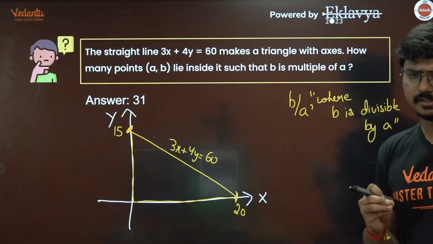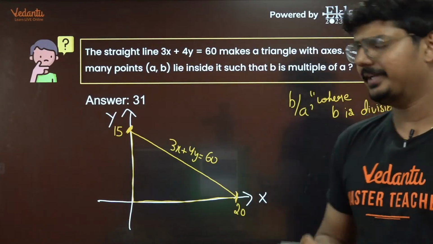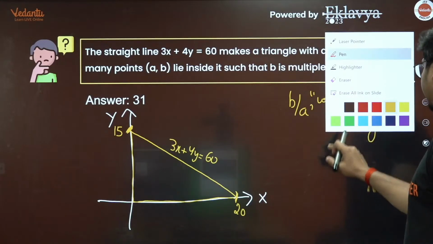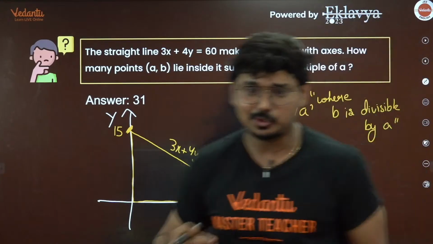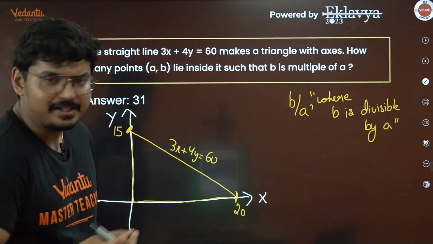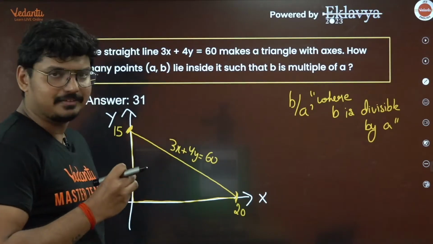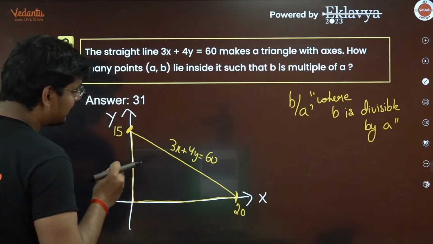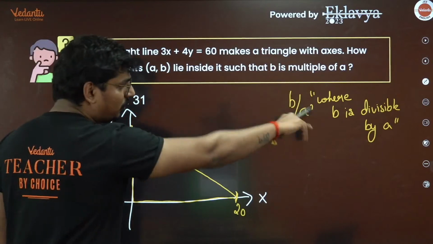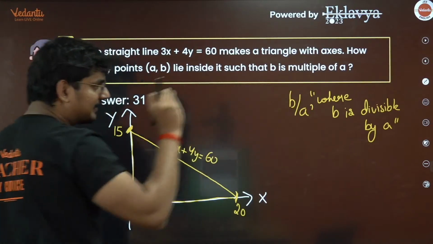I want you guys to focus here. It's a good question. I mean, in the examination, the student who has done this question is actually a very, very well prepared student. Okay, so this one, which is b by a, where b is going to be divisible by a. Now try to understand this. We need to choose the values inside this triangle such that it has to satisfy this criteria.